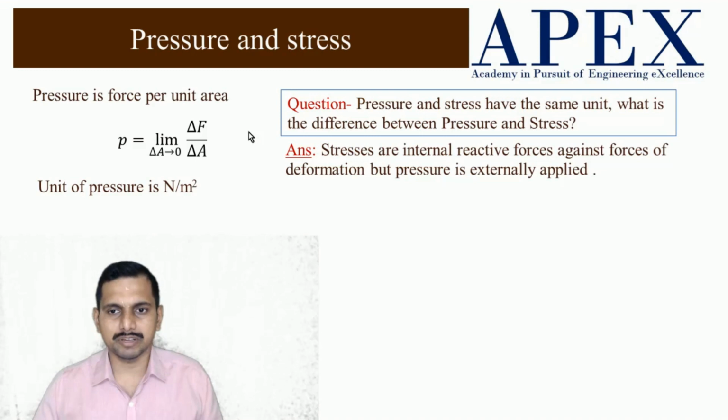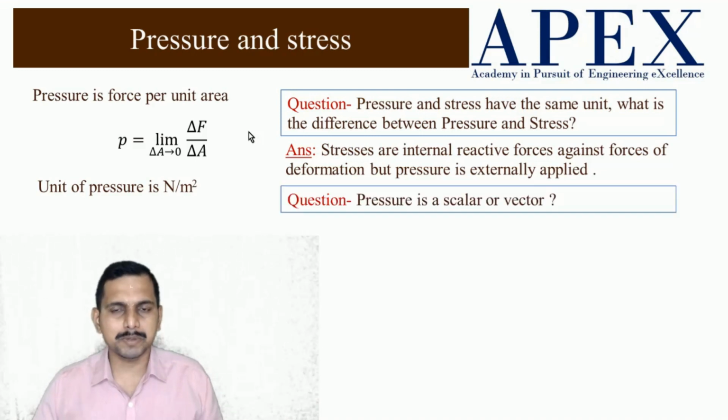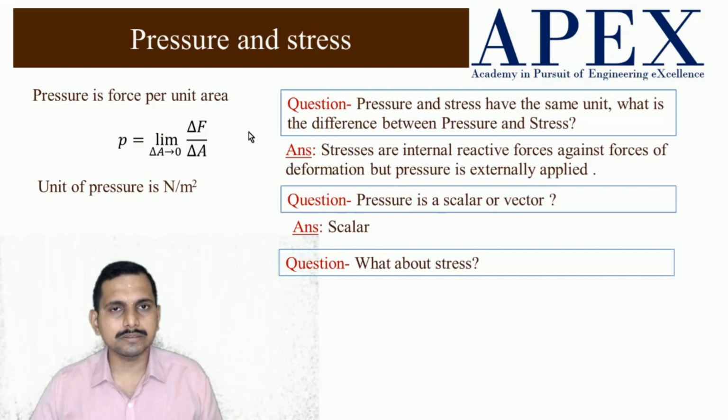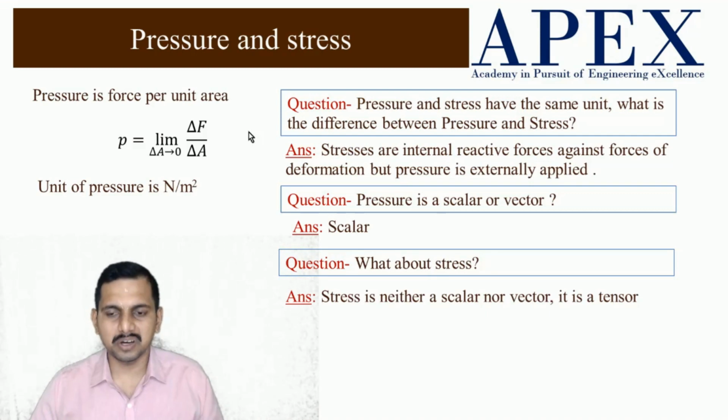Now there are much more differences. Next question is, is pressure a scalar or a vector? Any answers? Pressure is a scalar. Then what about stress? Whether it is scalar or vector? It's neither a scalar nor a vector. It's a tensor. What is a tensor? We will see.